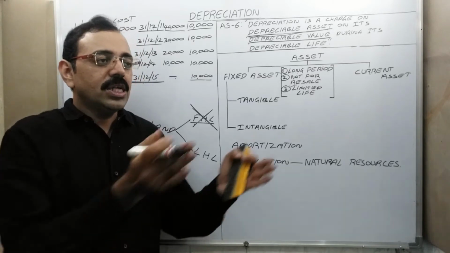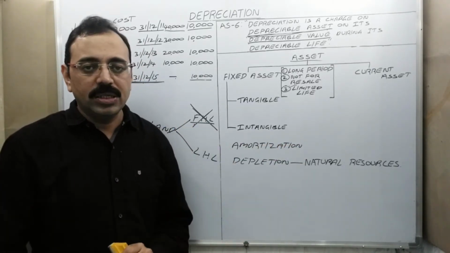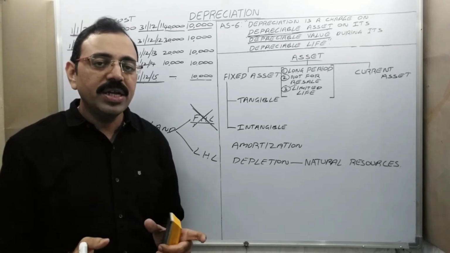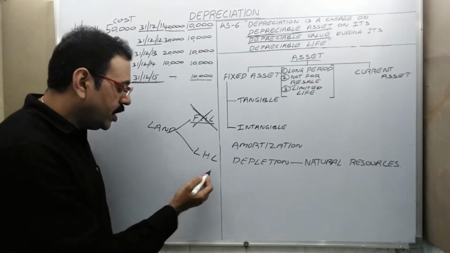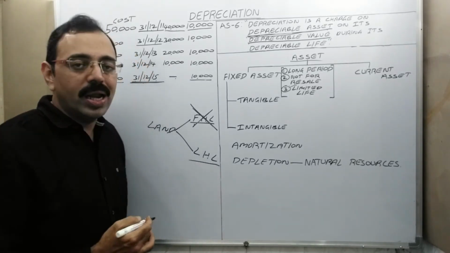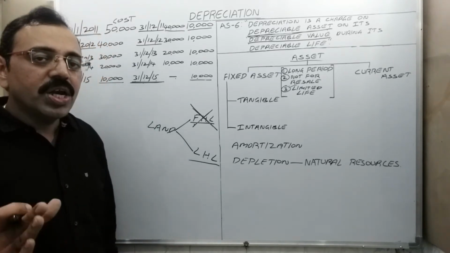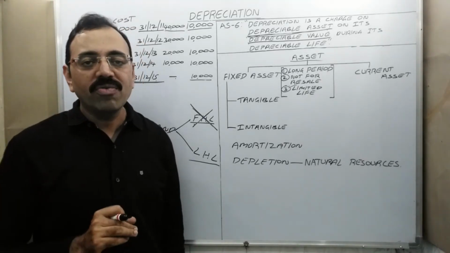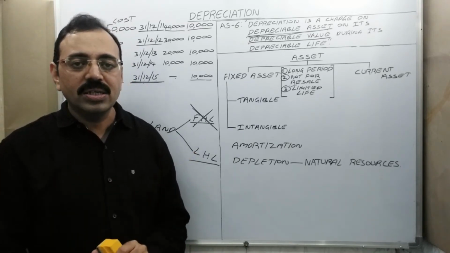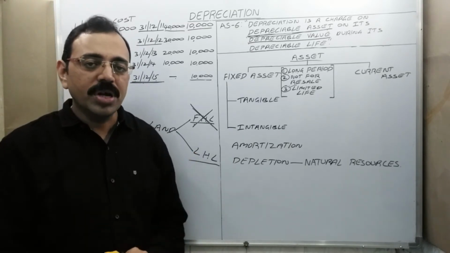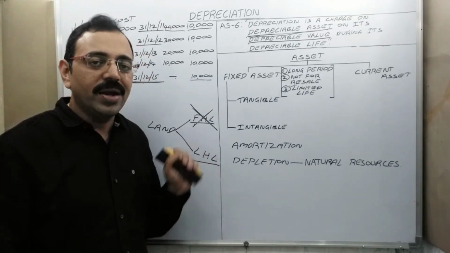So, by paying some royalty, we have taken that land on lease basis. For a 20 year period, we have taken one land. Then this land is known as leasehold land. So, only for 20 years we are going to get the benefit out of that land. That land life is only 20 years for us. After that, land goes from us. In that case, we should provide depreciation on land.